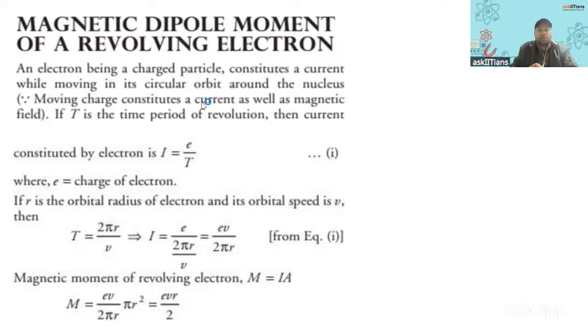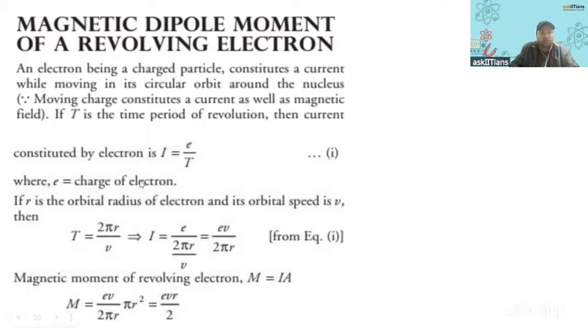Then I don't know if still it is in syllabus, but many times this question also is asked, that magnetic dipole moment of a revolving electron, right? If only an electron is revolving in a circle, right? So an electron revolving also constitutes current. Even if it is one electron, it is moving, so that is the flow of charge. So current is there, so magnetic moment must be there, right?